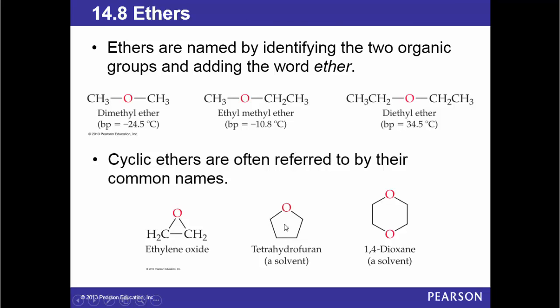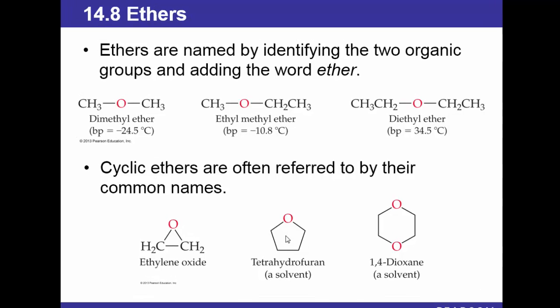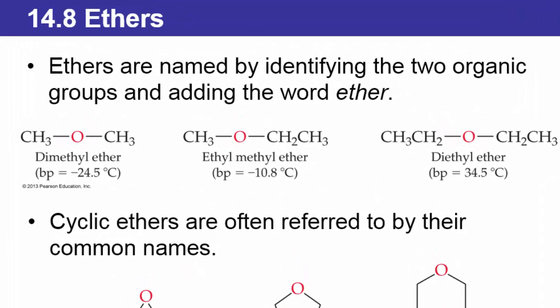Now, as I told you, oxygen is attached to two carbons. In this example, dimethyl ether. This example, ethyl methyl ether. You see separation here, and we put ethyl before methyl. Why? Because it's alphabetical. Ethyl methyl ether. And here we have diethyl ether.